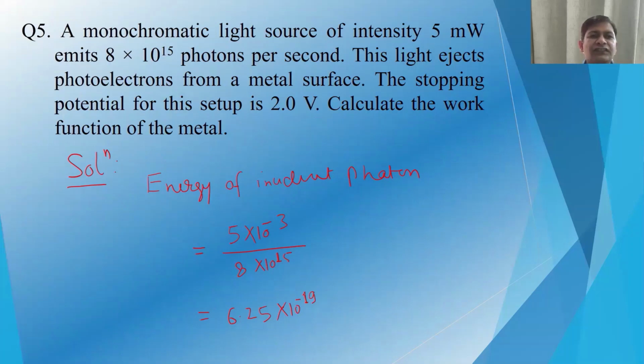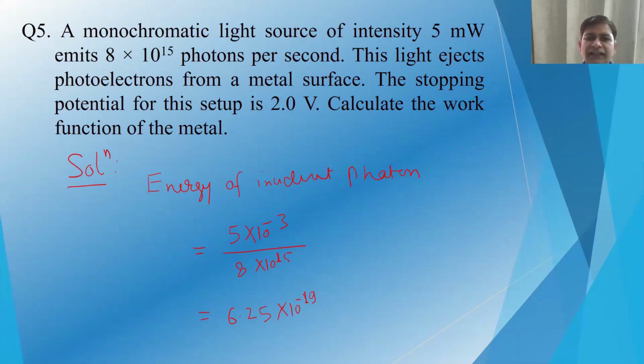Now the next question says: a monochromatic light source of intensity 5 milliwatt emits 8 times 10 to the power 15 photons per second. This light ejects photoelectrons from a metal surface. The stopping potential for this setup is 2 volt. Calculate the work function of the metal.